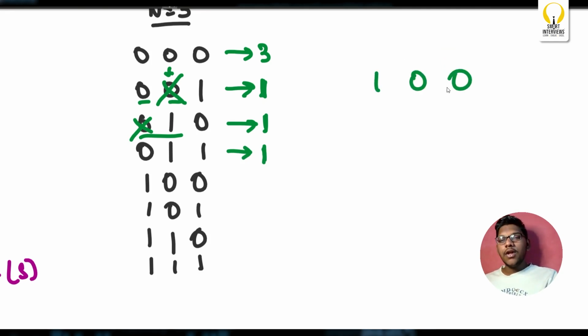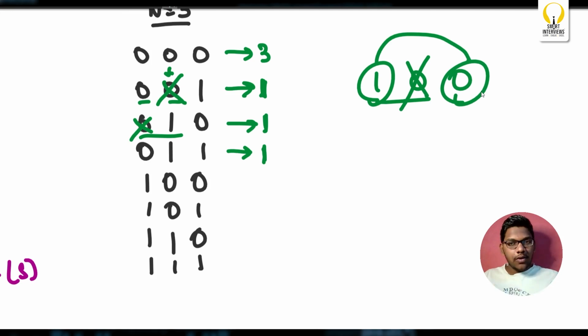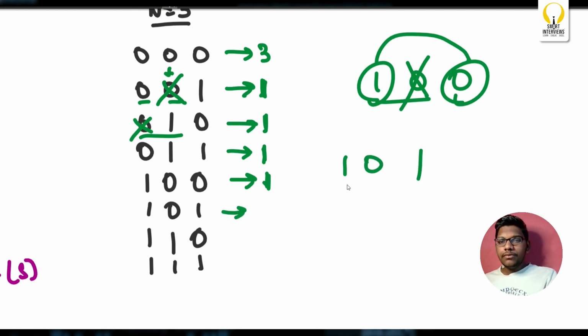Next, 1 0 0. Now which character will I delete? Now I'm going to delete 0. It's because in the next possibility, I'm able to cancel out any of 1 or 0, so that I'll again end up having 1. Again here, 1 0 1. These two are not equal. Which character will you delete? I'm going to delete 1, because if I pair up 0 1, you can delete either 0 or 1. Again you'll end up getting answer as 1.